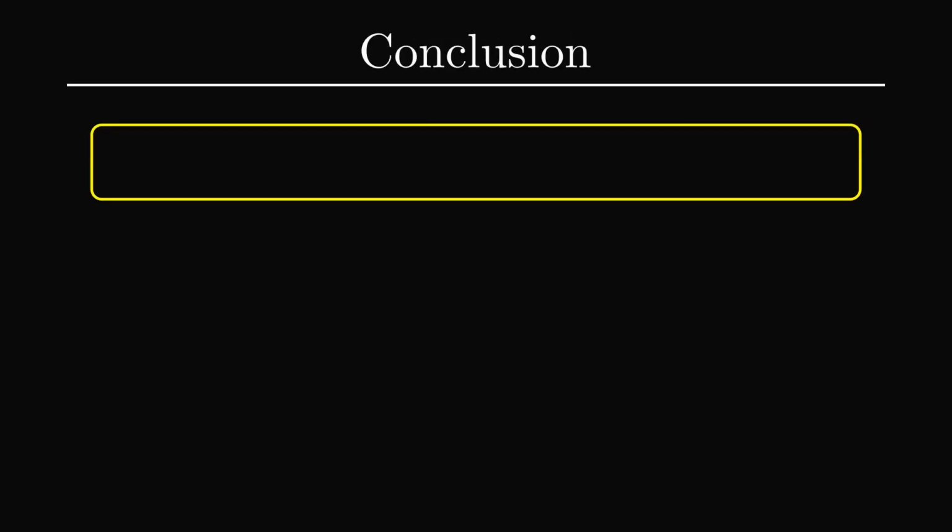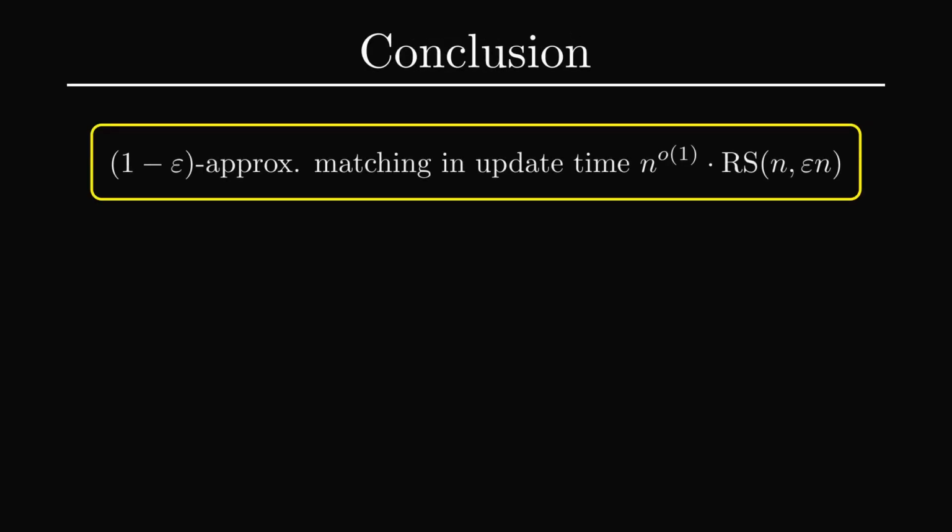We can now drop this bound on ORS in terms of RS into the result of Assadi, Khanna, and Kiss, and conclude that there exists an algorithm for the 1 minus epsilon approximate maximum matching problem with update time n to the little o of 1 times RS of n comma epsilon n.